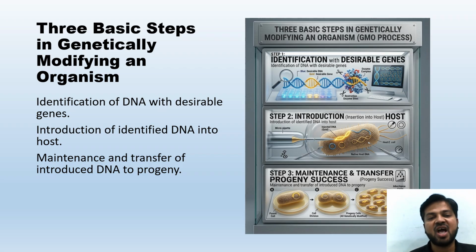So the first step is we have to identify the DNA, that is, the desirable genes, and then introduction of the identified DNA into the host, and maintenance and transfer of the introduced DNA to the progeny. That's how we are going to produce the GMO. You can see in the diagram also, we do all of this as a lab activity. That's the reason the diagram has a lab-type approach. First identify the desirable genes, then cut those desirable genes, then introduction, then the maintenance and the transfer to progeny. That is how genetically modified organisms are successfully formed.